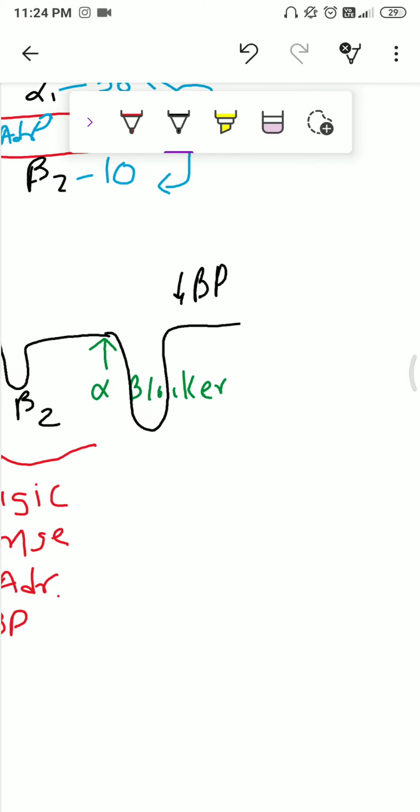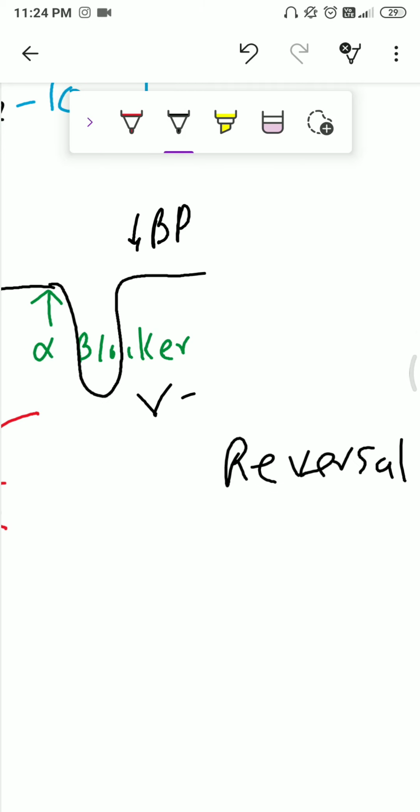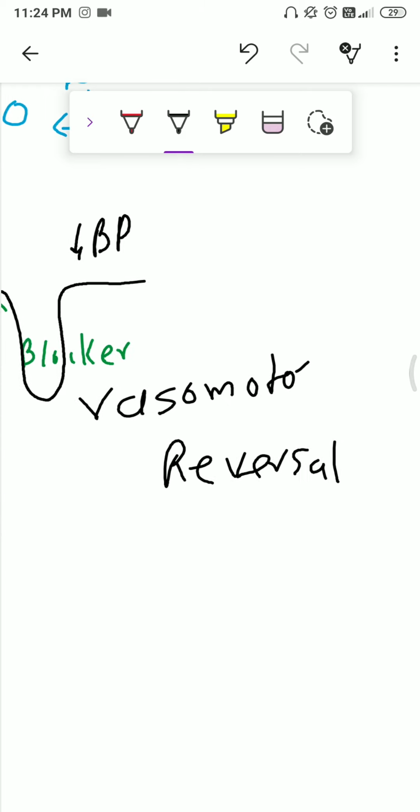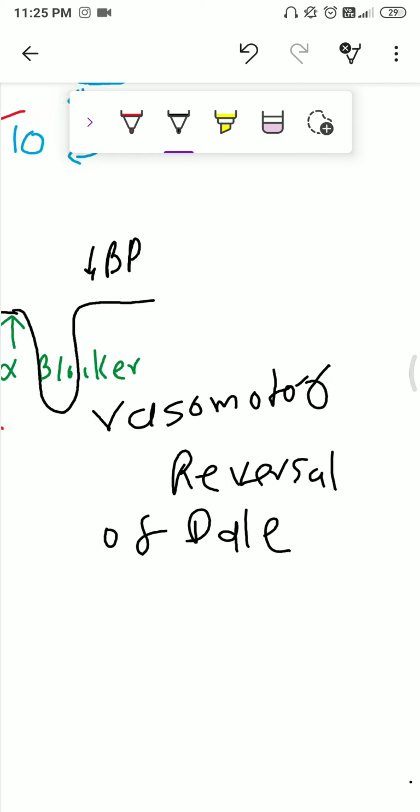So it is reverse. It is called reversal of what? Decrease in the BP, whereas the vasomotor center causes increase in the BP. So it is reversal of vasomotor, so it is called vasomotor reversal, and the scientist Dale discovered it.